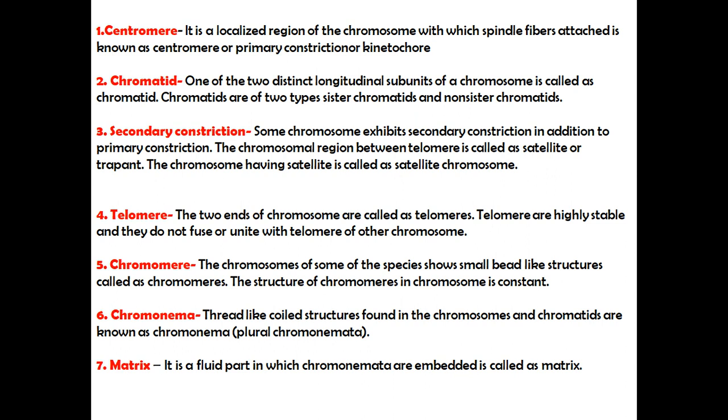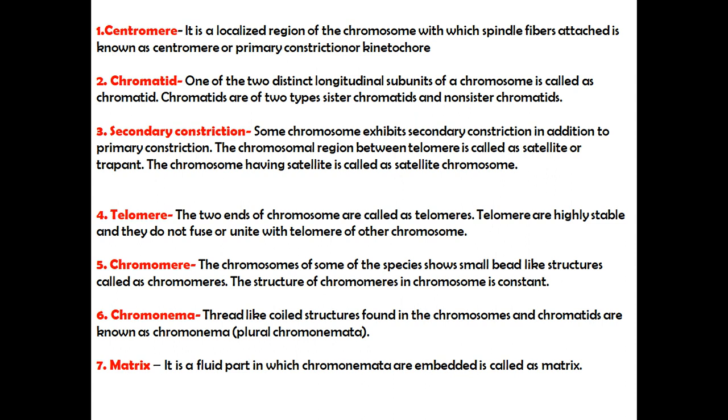Secondary constriction. Some chromosomes exhibit secondary constriction in addition to the primary constriction. The chromosomal region between the telomere and the constriction is called the satellite or trabant. The chromosome having a satellite is called a satellite chromosome. Next one is the telomere. The two ends of a chromosome are called telomeres. These telomeres are highly stable and they do not fuse or unite with telomeres of other chromosomes.